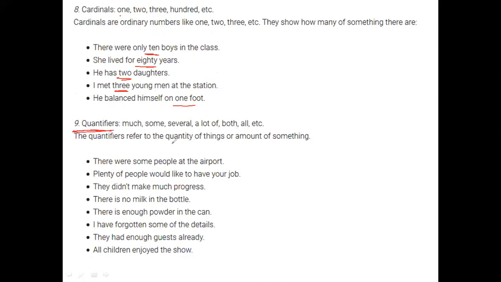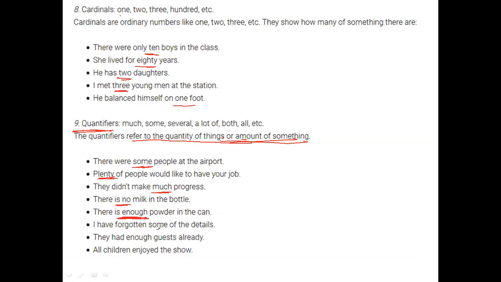All right. Next is again the cousin of cardinals and ordinals, which is quantifiers. Quantifiers is nothing but referring to a quantity or amount of something, so some, plenty, much, or there is no milk in the bottle. So maybe even "no" can classify. Enough powder. So enough.